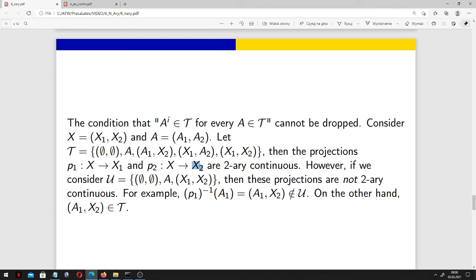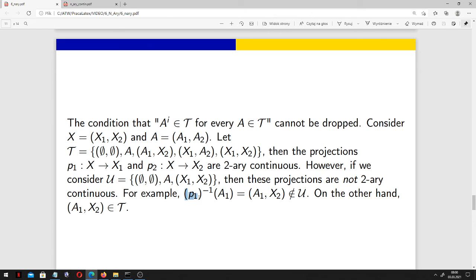However, if we consider another topology, look here, this condition cannot be dropped. So if we consider another topology which does not contain the sets of this form, then these projections are not binary continuous.